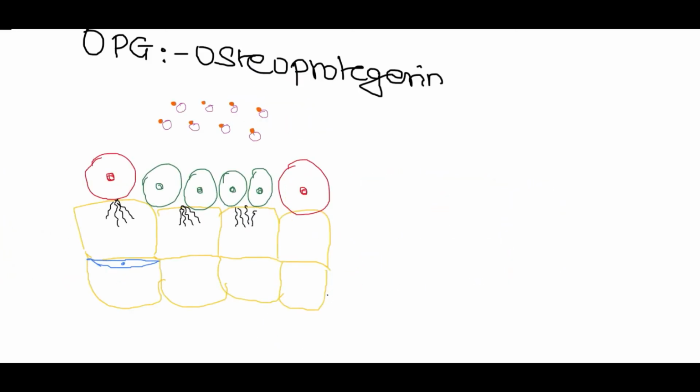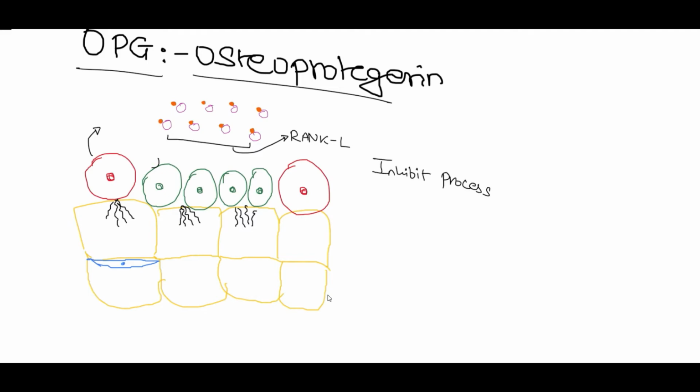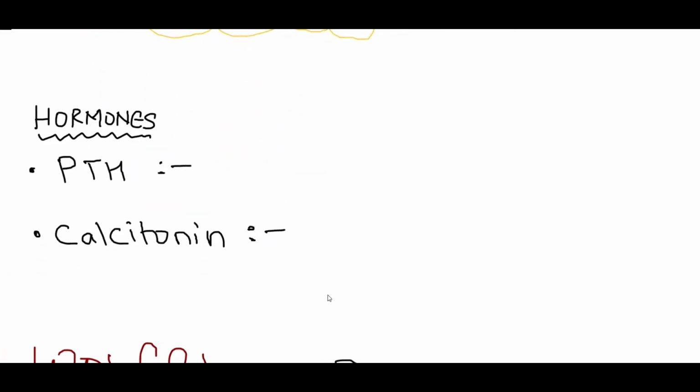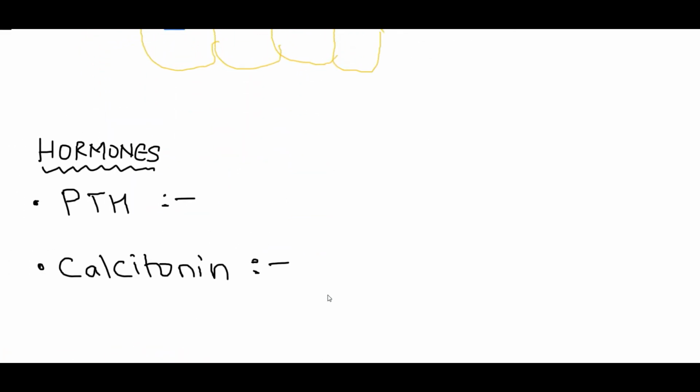To regulate the process, we also have another molecule, that is the OPG, the osteoprotegerin. These osteoprotegerin molecules are also secreted by the osteoblast cells, and they will bind to the RANKL and inhibit the binding of the RANK ligand to the RANK receptors present on the monocyte surface. So this will in turn inhibit the process of bone remodeling, and these work under the influence of the hormone parathormone secreted by the parathyroid gland, and these parathormone receptors are present on the osteoblast cells.